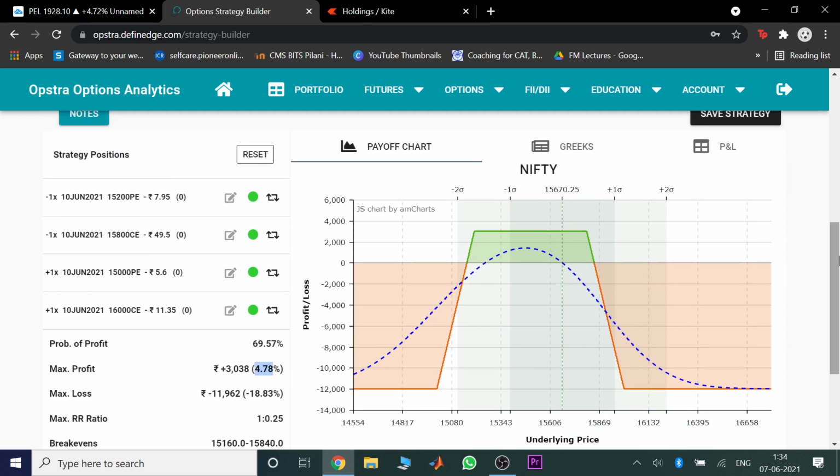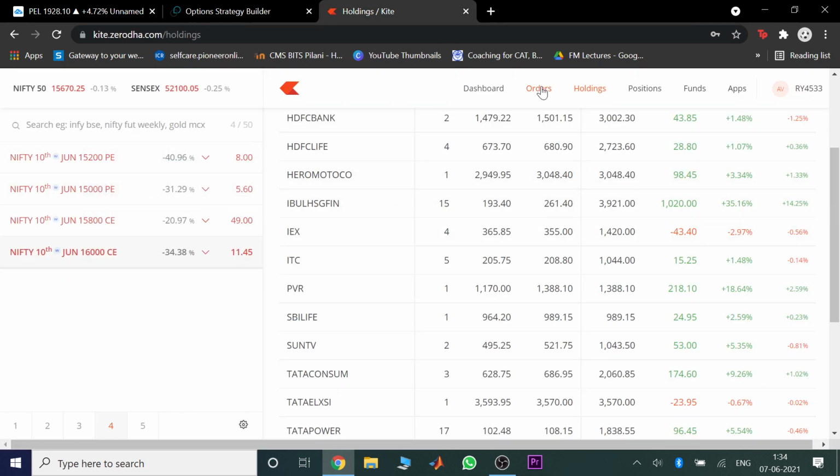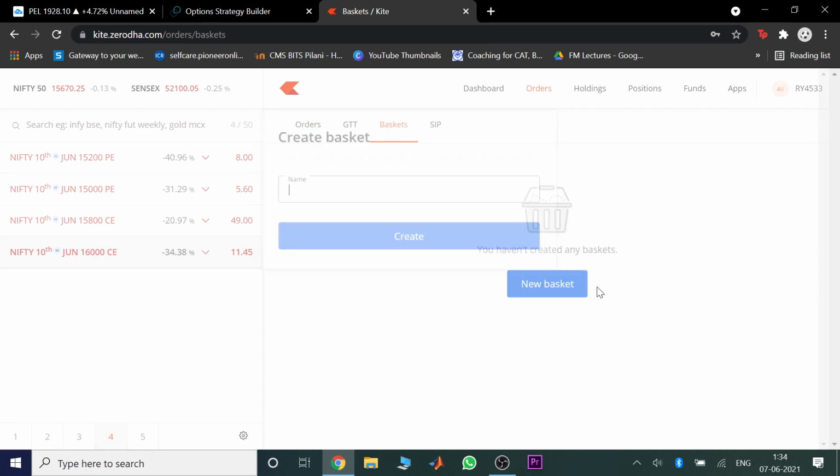So now this was the simple strategy, a simple short straddle with hedging. I can show you on Zerodha Kite also how to put these orders in. So you go to the basket order, create a new basket.